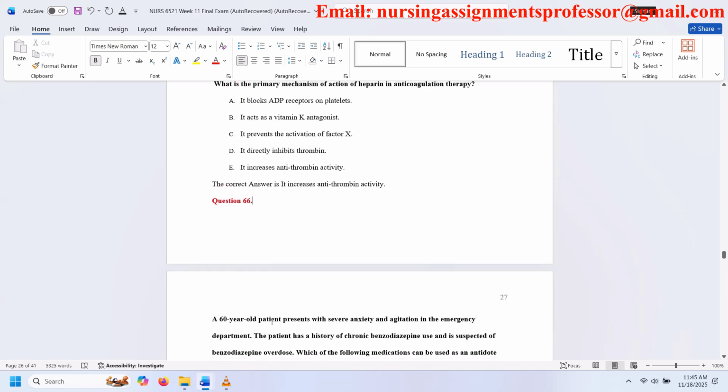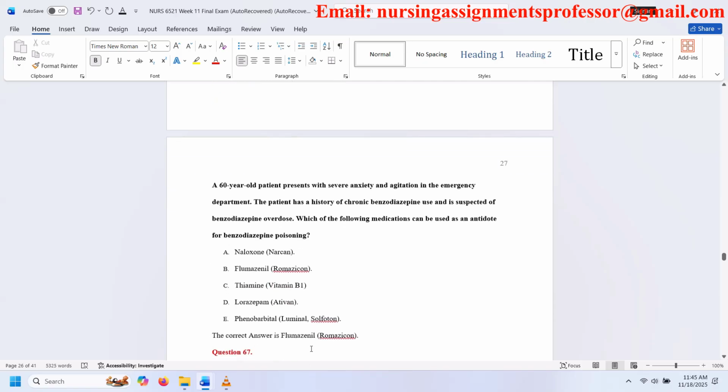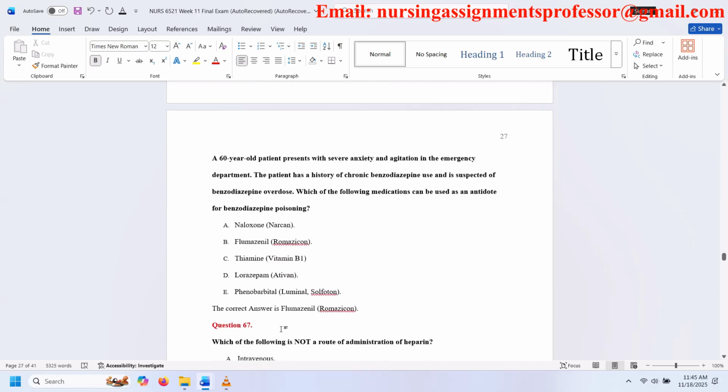Question 66. A 60-year-old patient presents with severe anxiety and agitation in the emergency department. The patient has a history of chronic benzodiazepine use and is suspected of benzodiazepine overdose. Which of the following medications can be used as an antidote for benzodiazepine poisoning? A. Naloxone. B. Flumazenil. C. Thiamine. D. Lorazepam. E. Phenobarbital. The correct answer is flumazenil.